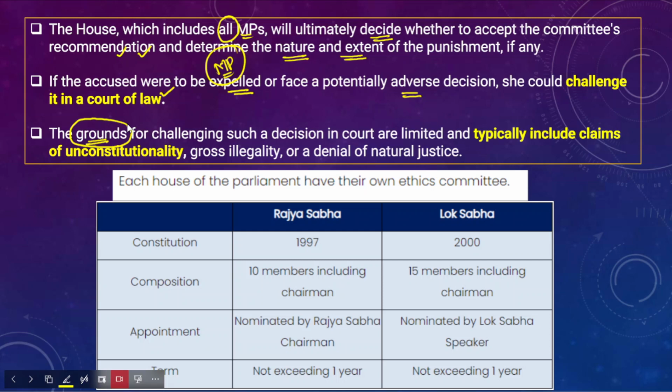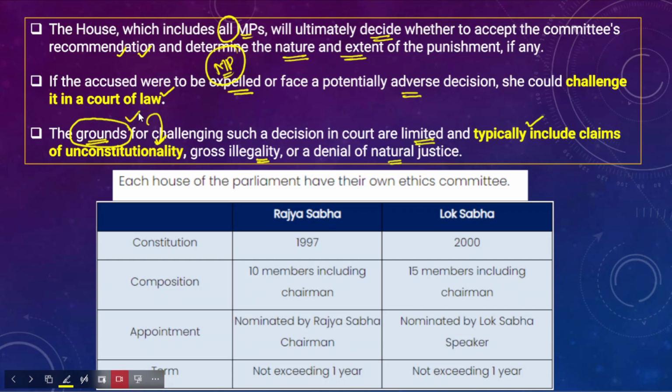What are the grounds on which they can challenge this decision of the ethics committee and the house? The grounds are limited to claims of unconstitutionality, meaning he or she was expelled in an unconstitutional manner; gross illegality; and denial of natural justice. These are the three grounds based on which an MP can approach the law court against expulsion.